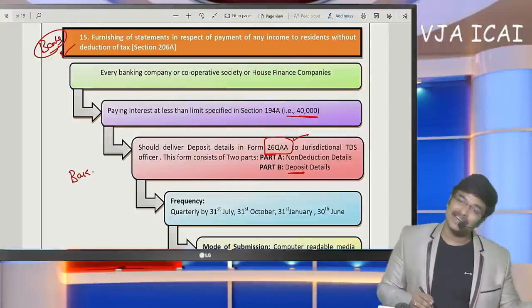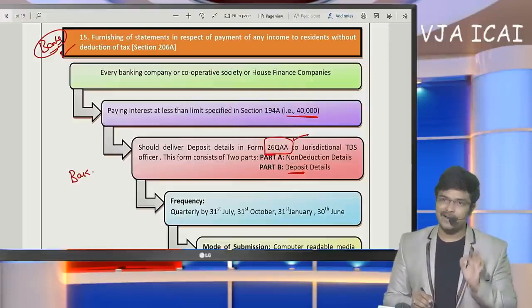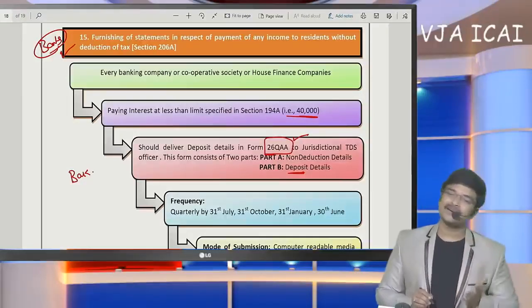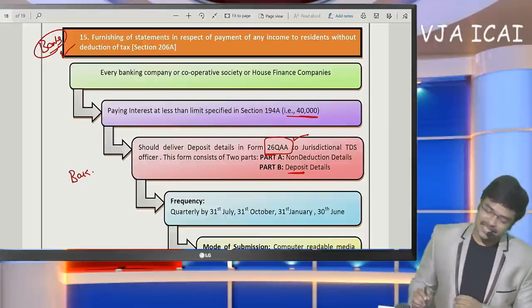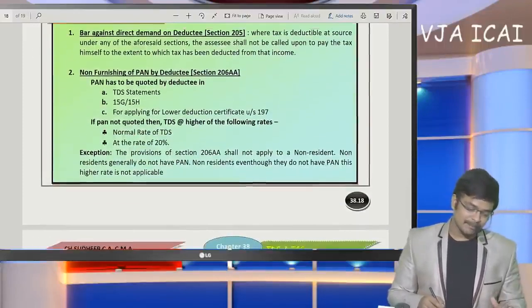This will be reflected in our 26AS. It should be offered as income, but TDS will not be there. So on items where the bank is not going to deduct TDS, those details shall be submitted in Form 26QAA by the bank. So this is the provision regarding them.